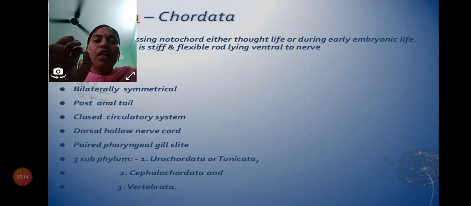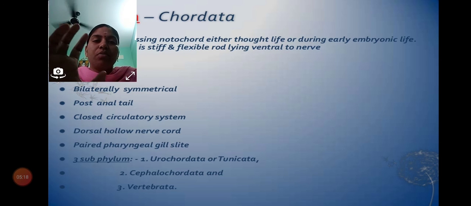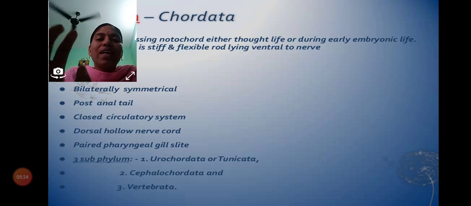And we can see paired pharyngeal gill slits meant for respiration. Paired pharyngeal gill slits, meant for respiration. So these are some introductory characteristics regarding Chordata.